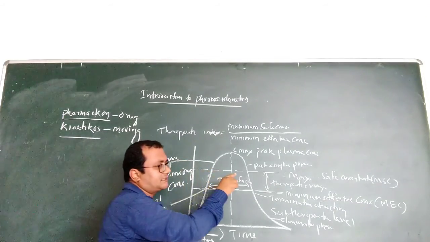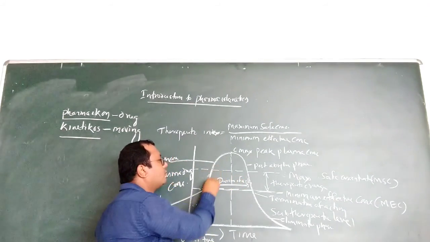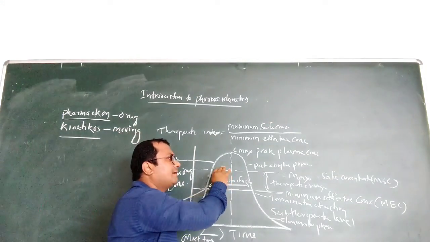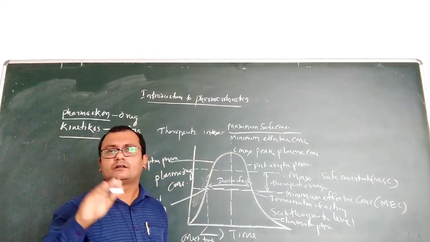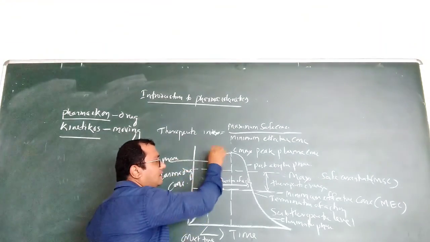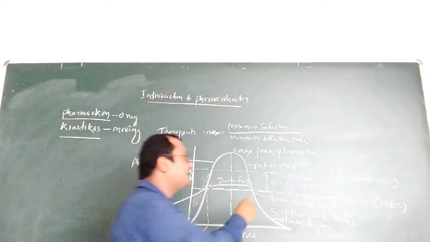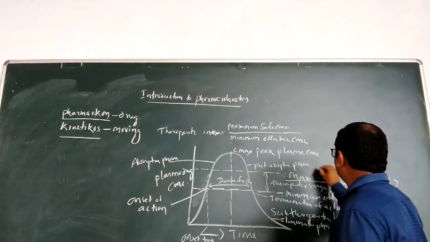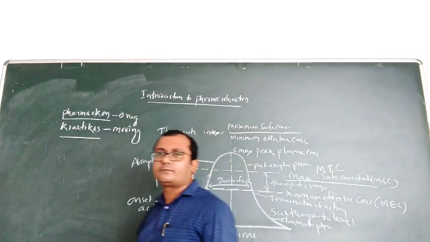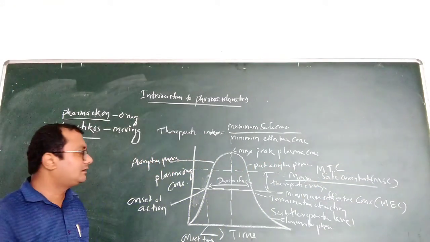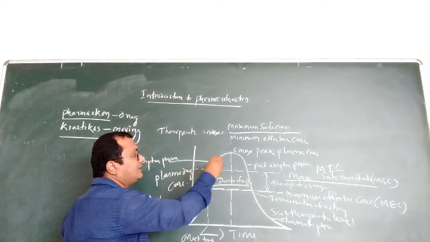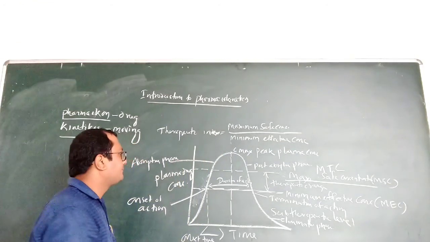Up to this limit we won't get any toxic effect. After that, we will get the toxic effect. That's why the maximum safe concentration is also called the minimum toxic concentration. After this concentration, the drug will give toxic effect.